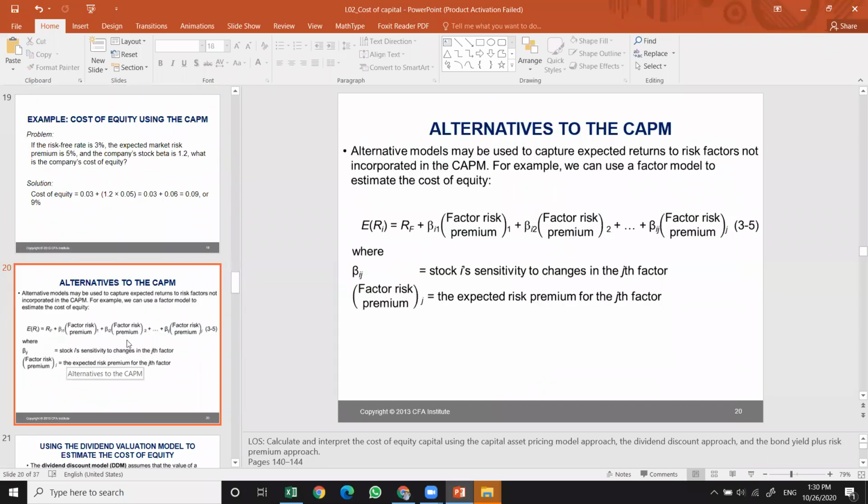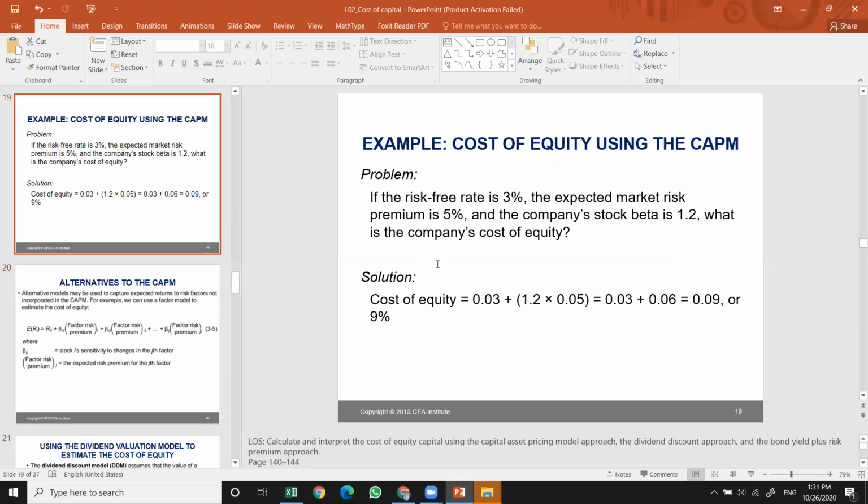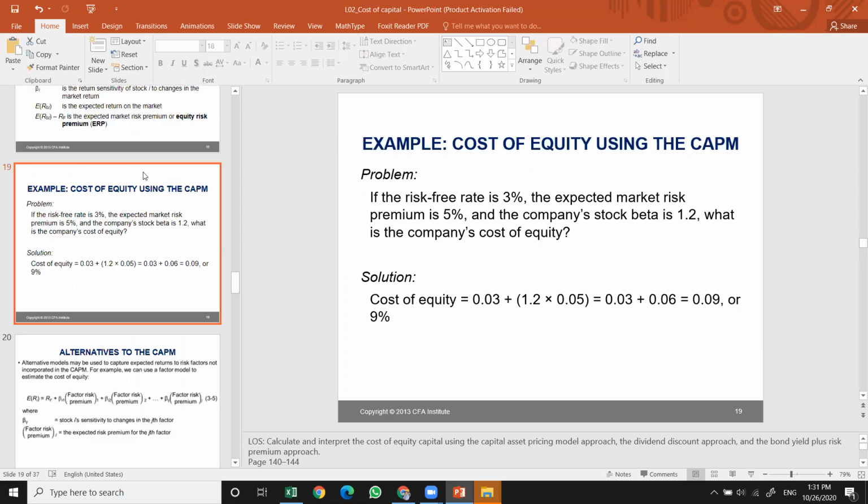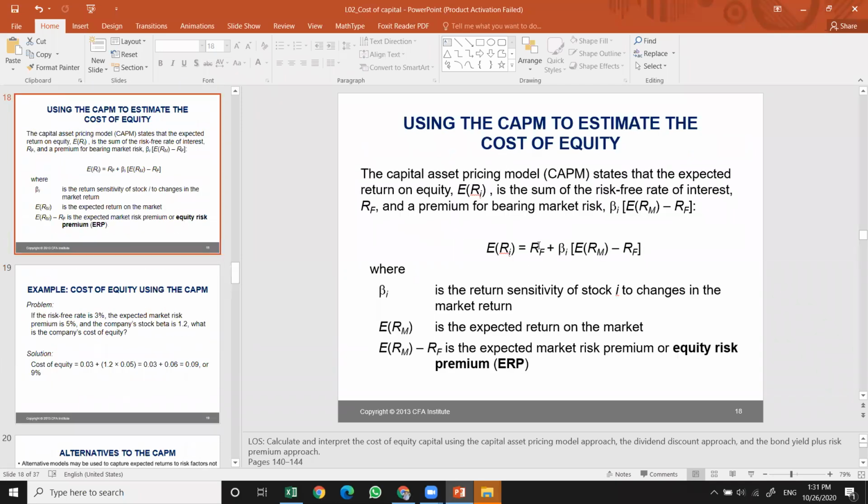However, there are some cases where you need to calculate beta itself. We'll come to that point, how to estimate and calculate the beta itself. Okay, we know the formula. Let's say the risk-free rate is given. However, the beta is not given. How can we estimate the beta? That's another concern that we will talk about as well.